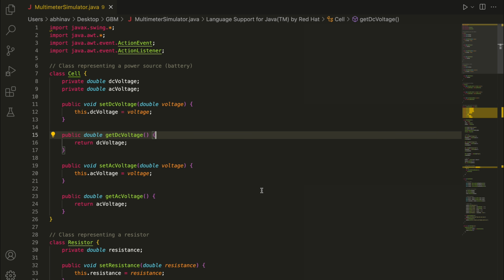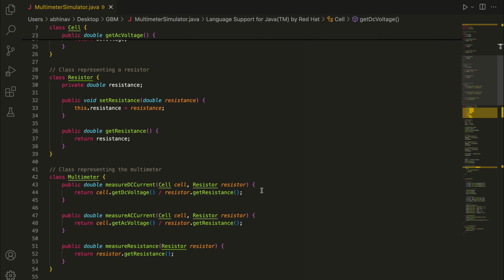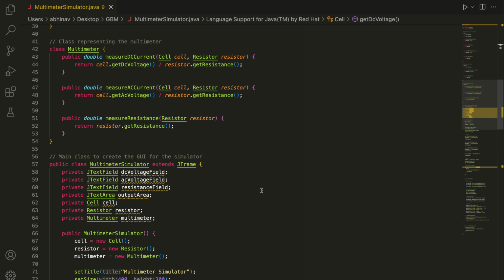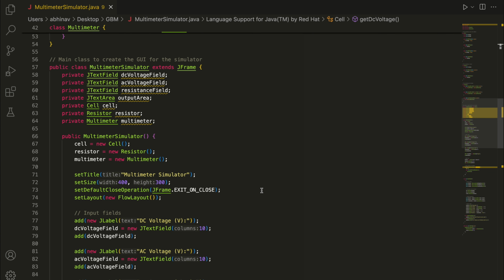The main program flow. In the main program, the user might be prompted to input values like expected voltage and current to simulate a real measurement scenario. The input values could be passed into the relevant methods in the multimeter class to simulate the measurement process. Finally, now let's execute this code.